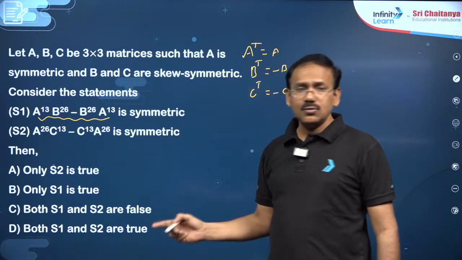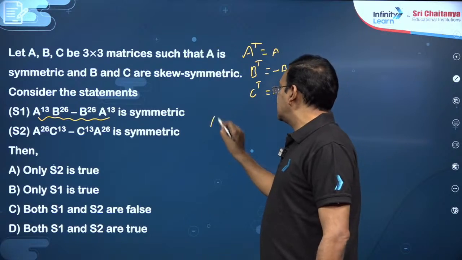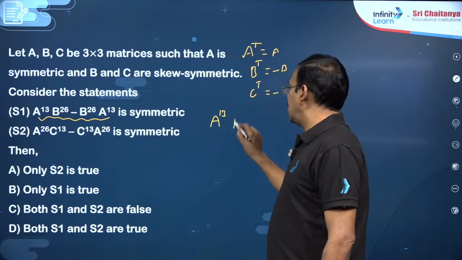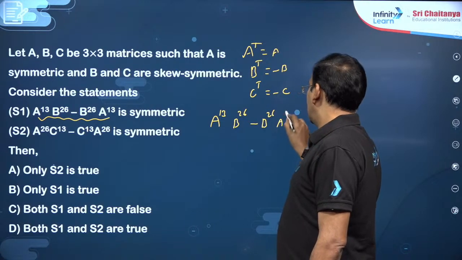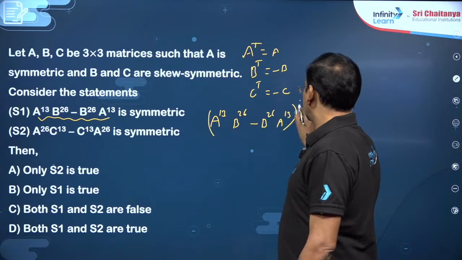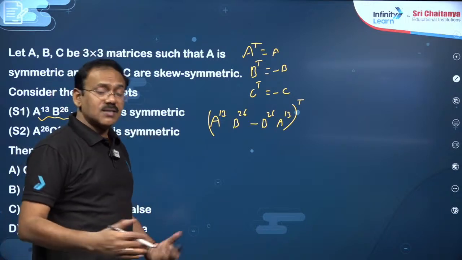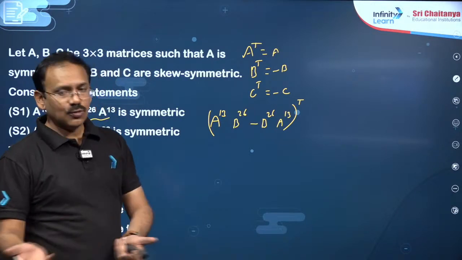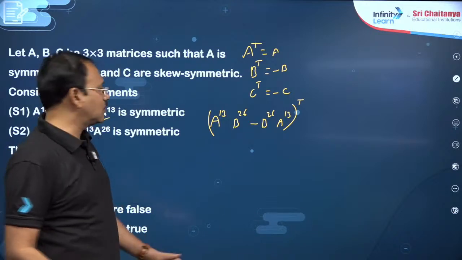Statement 1 true, statement 2 true, he is asking. To check symmetric, consider the transpose of A power 13 B power 26 minus B power 26 A power 13. If you get the same, it is symmetric; minus of that, skew-symmetric; sometimes it need not be symmetric, I mean it may be neither symmetric nor skew-symmetric also.